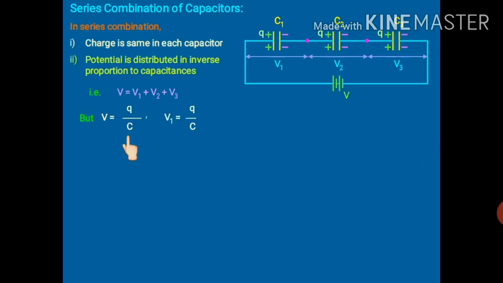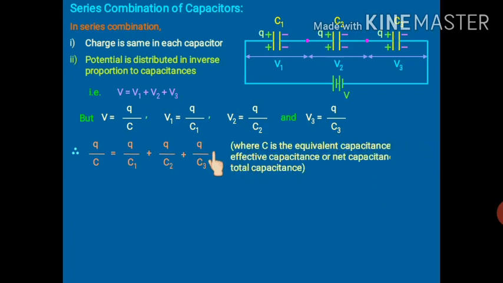So accordingly, we can write the same thing for V1. V1 will be Q upon C1, because Q is the same for each capacitor. What will be V2? Q upon C2. What will be V3? Q upon C3. Now in this equation, in place of V, we will write Q by C. In place of V1, Q by C1. In place of V2, Q by C2. In place of V3, Q by C3. So that only is written. Now Q is common. Q will get cancelled.